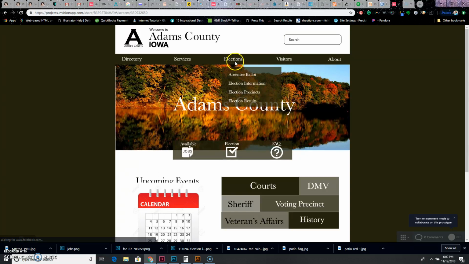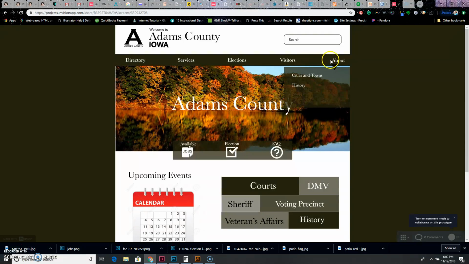We also have an elections tab that will help you find out about absentee ballots, election information, election precincts, and election results. The visitors tab is for visitors from out of state, and we've left that for later. We also have an About tab that will help us know about the cities and towns and the history of Adams County.